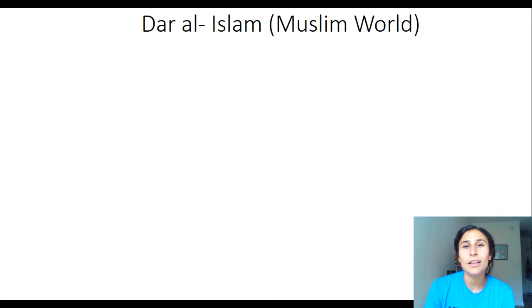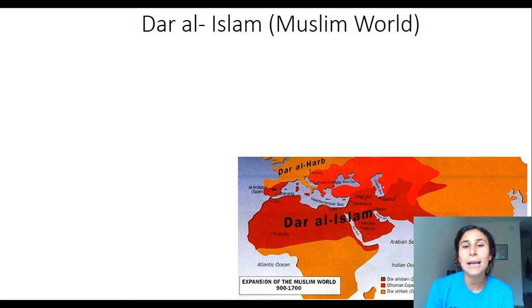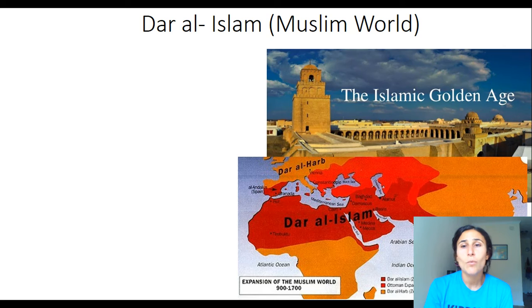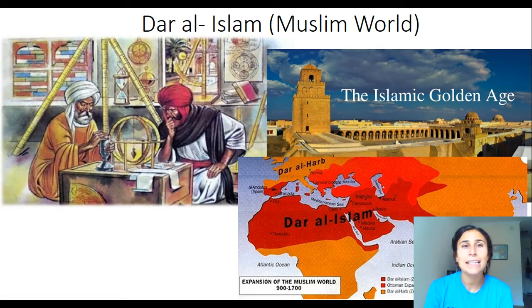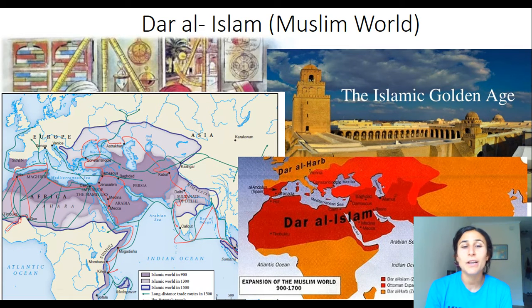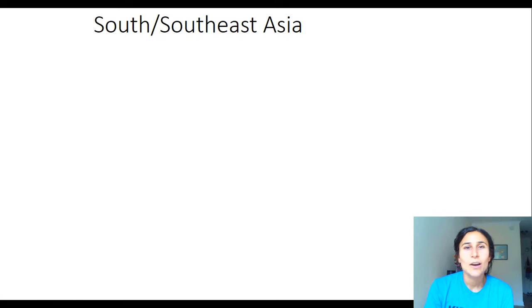We're going to then travel to Dar al-Islam, which really means the Muslim world, a time period of expansion through the Middle East into Northern Africa, into other places in Eastern Europe. We will see that there is the Islamic Golden Age with the creation of the House of Wisdom as a place for science and technology for people all over the world to come and learn from one another, along with the spread of new trade routes as well, connecting the Muslim world to the rest of Africa and Europe as well, and Asia.